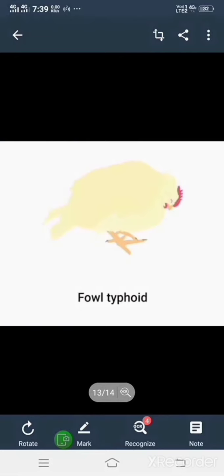Sudden death can be seen in this disease, and sometimes they stop feeding. They feel more thirsty in this disease, and yellow color diarrhea can be seen. That is the basic symptom to identify fowl typhoid. Severe fever can be seen, and sometimes difficulty in respiration can be seen.